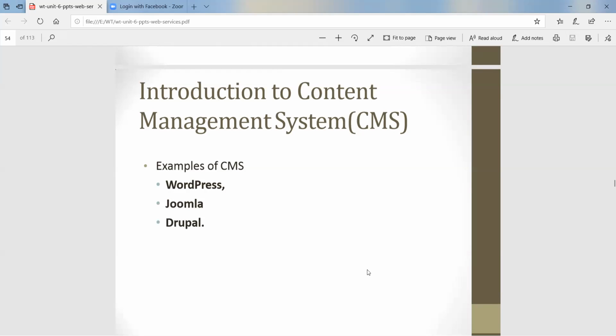Most users use WordPress for advertising their shops and businesses, as well as for personal use. It is the most widely used application for changing websites. Then Joomla, then Drupal. These are the three examples.